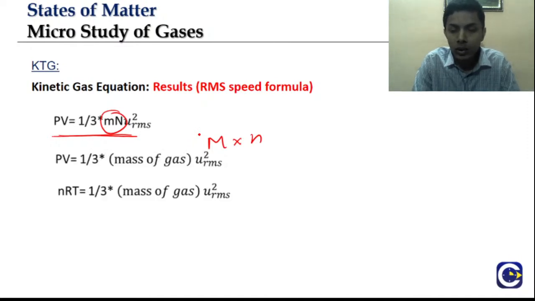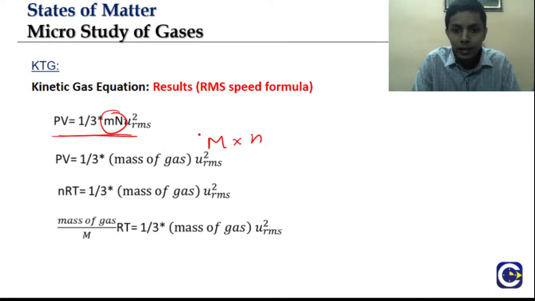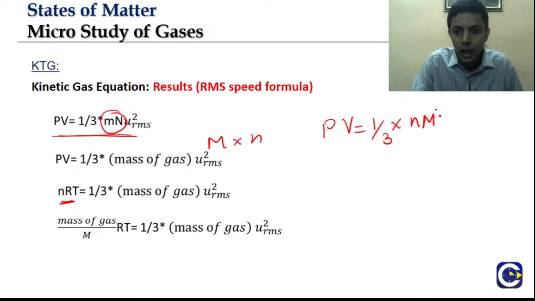Let's take it this way: PV equal to 1 by 3 into n into molar mass, which is also the mass of gas, into URMS square.